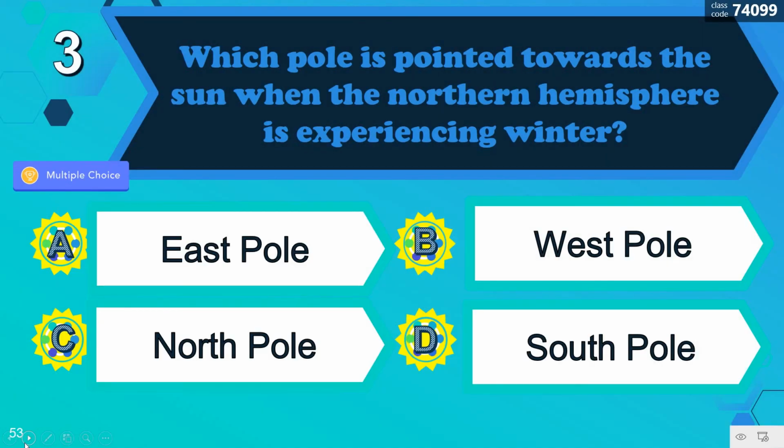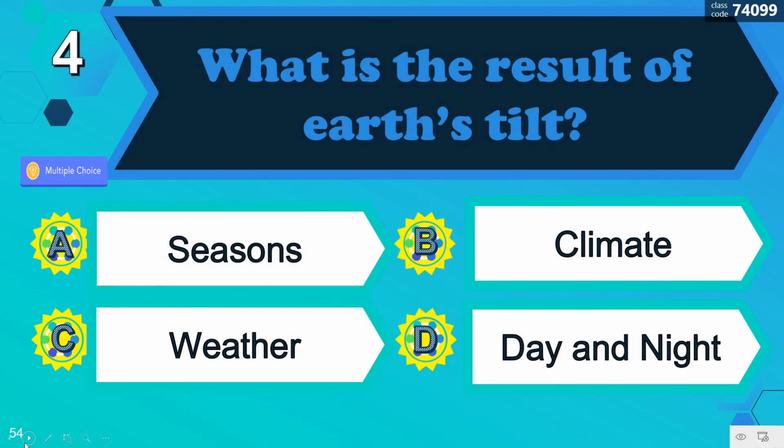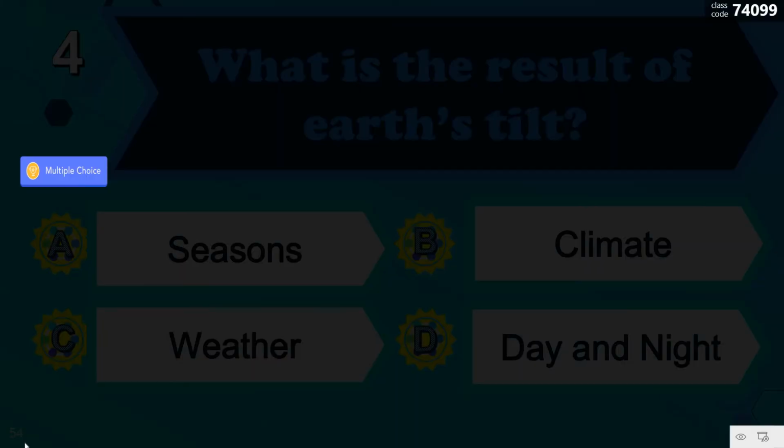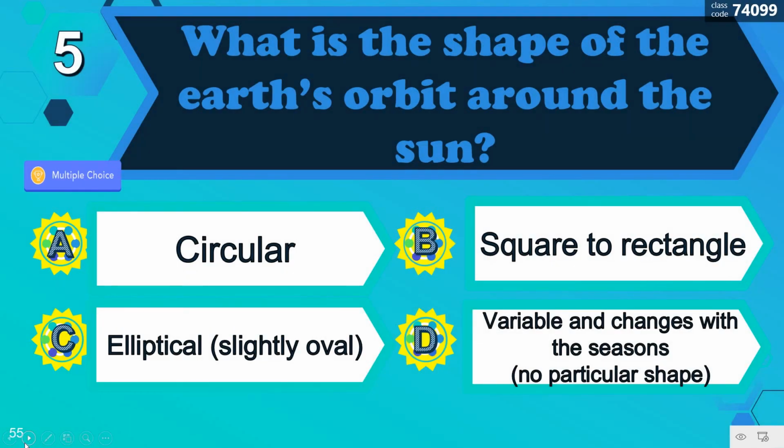Which pole is pointed towards the sun when the Northern Hemisphere is experiencing winter? Correct. South Pole, letter D. What is the result of Earth's tilt? Correct. Seasons, letter A. Number 5. What is the shape of the Earth's orbit around the sun? Correct. Elliptical or slightly oval, letter C.